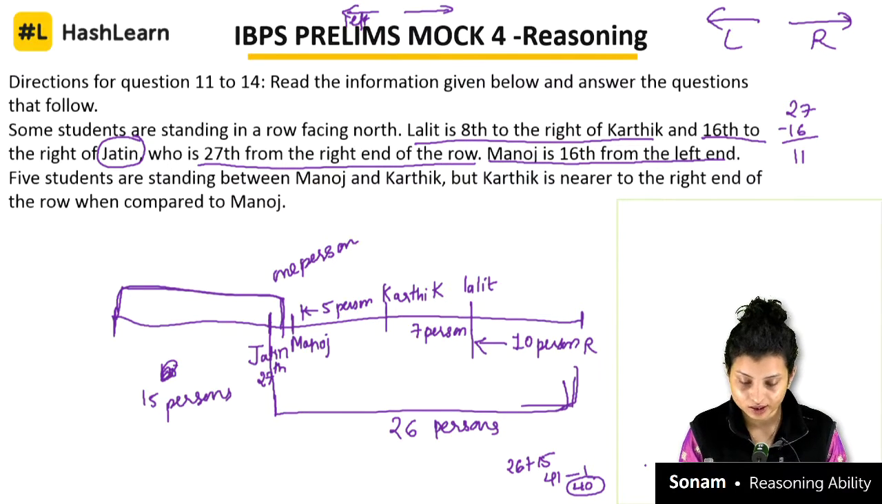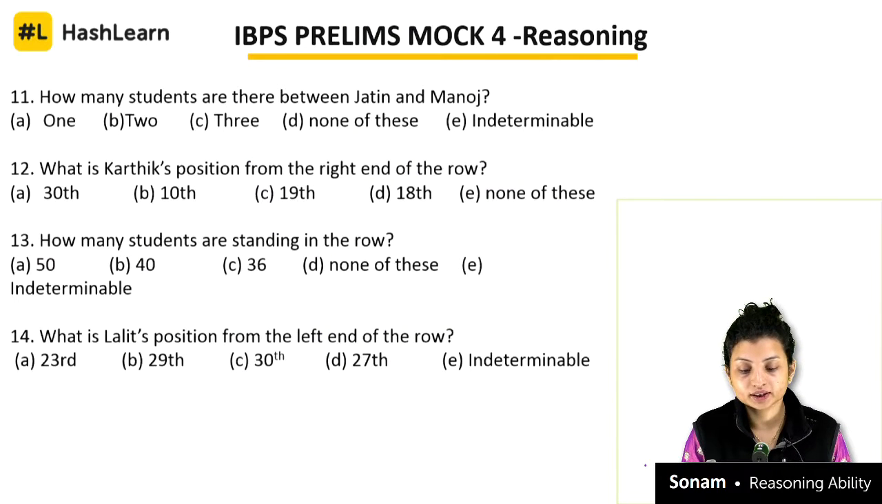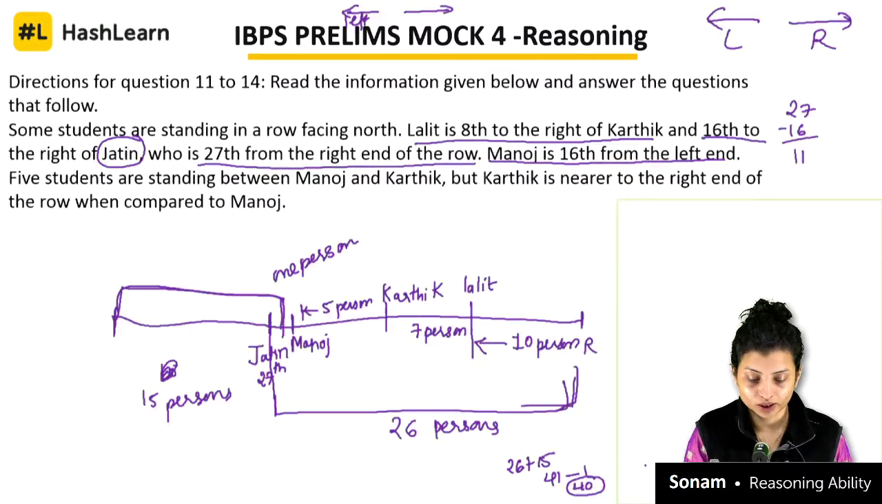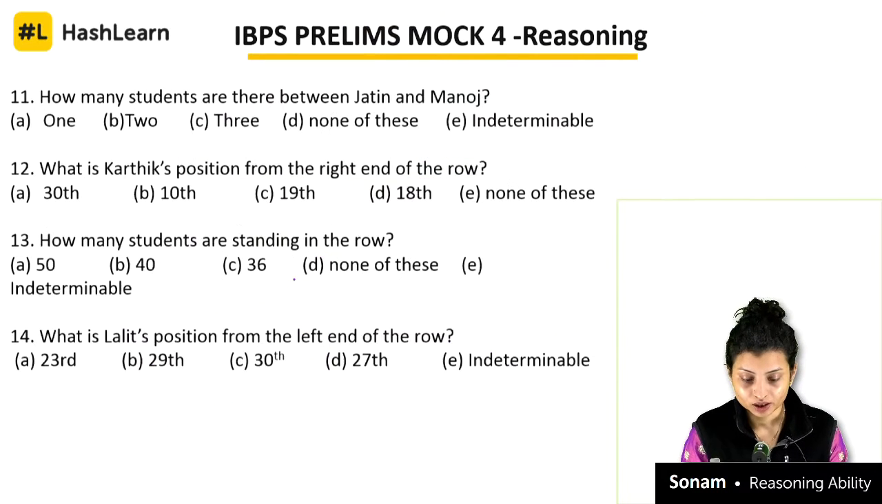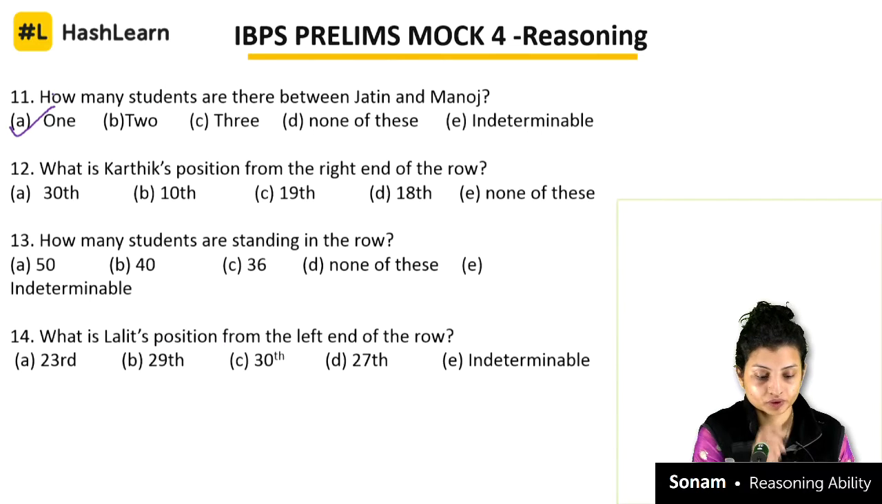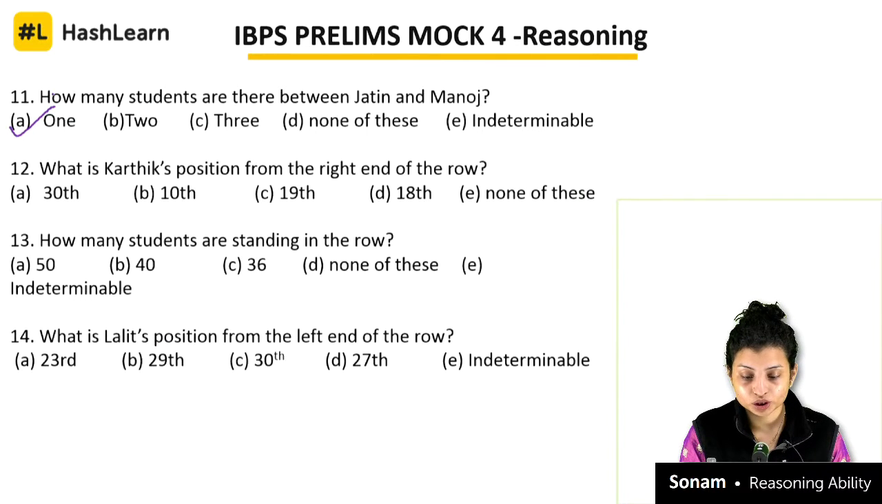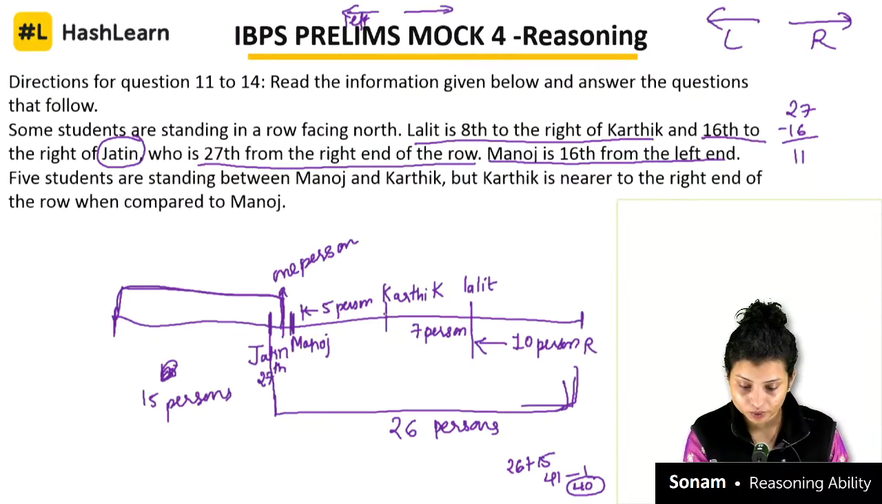Correct? So let's start solving the questions. How many students are there between Jatin and Manoj? Okay, look at here again. How many people are there between Jatin and Manoj? I told you that is only 1 person. Only 1 person is between Jatin and Manoj. Okay, what is Karthik's position from the right end of the row?